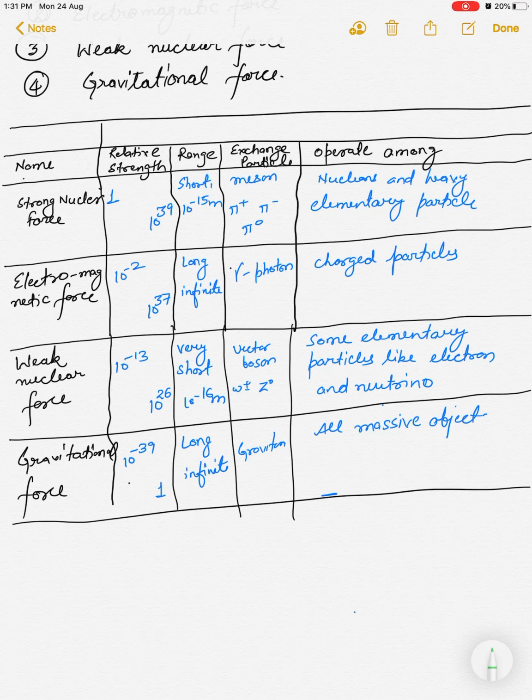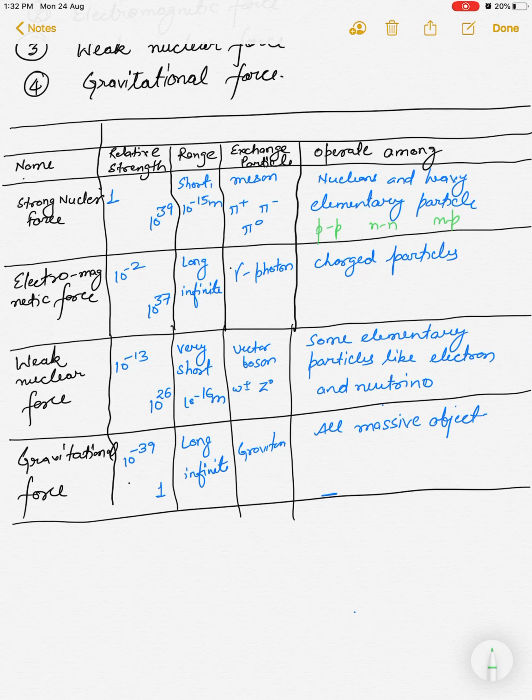You know that nucleons consist of protons and neutrons. So the nuclear force will act between proton and proton, between neutron and neutron, and also between neutron and proton. And for any other heavy elementary particle, the strong nuclear force will act in that case also.